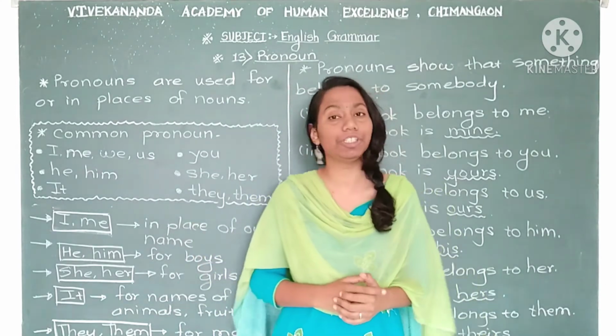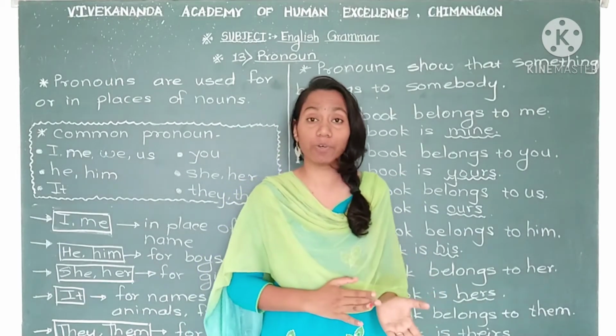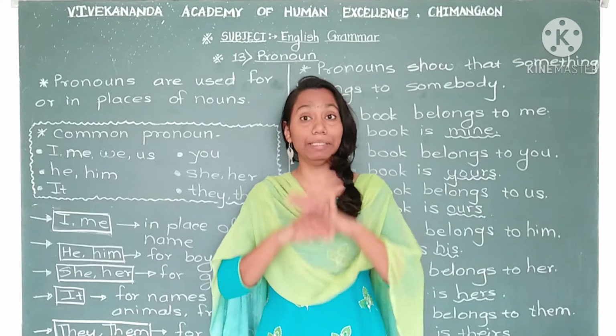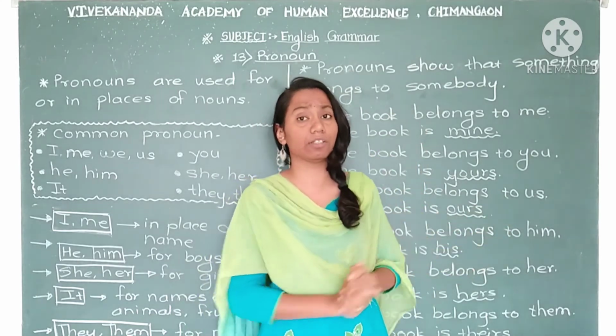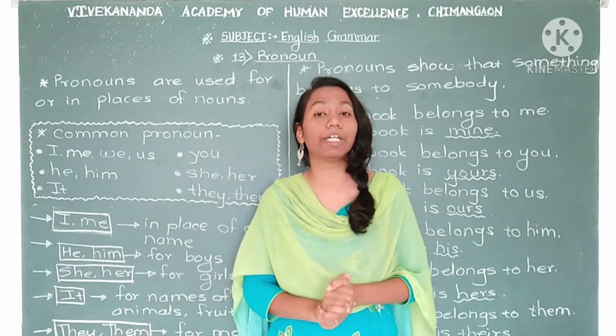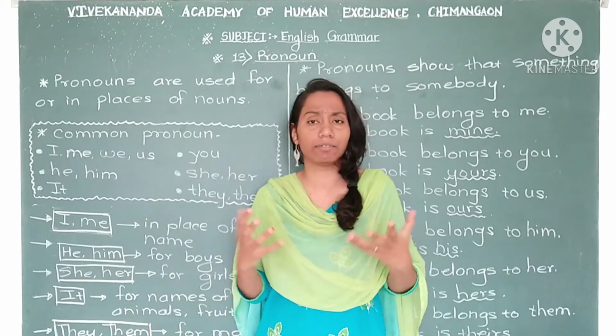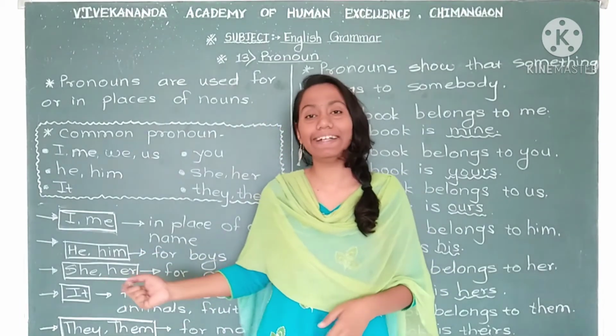Now see the next one, she and her. She we use for a girl, her also we use for a girl. It does not mention a particular girl, right? You can use she and her in place of the name of any girl. These also come in common. Then it.